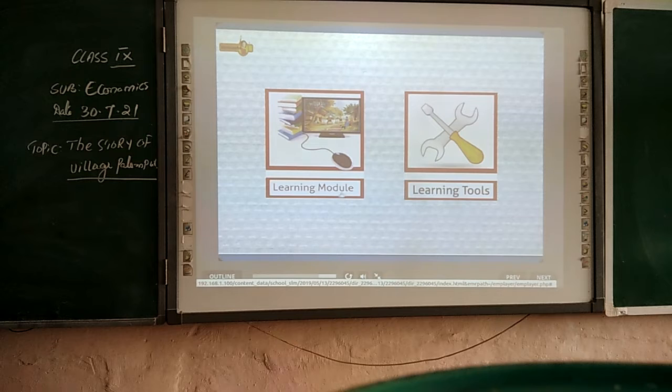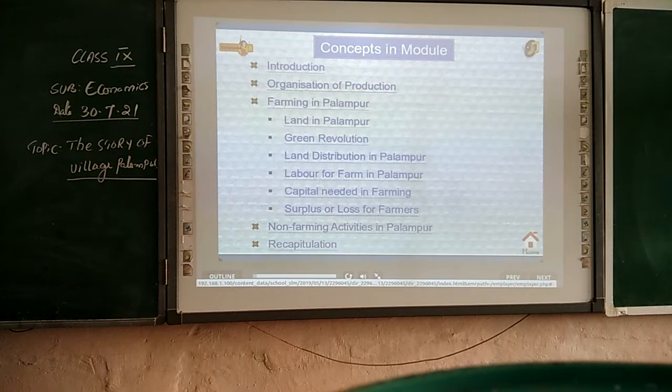There are learning models as well as learning tools. In this module, we will study the following: organization of production, farming in Palampur, land in Palampur, green revolution, land distribution in Palampur, labor for farm in Palampur, capital needed in farming, surplus or loss for farmers, non-farming activities in Palampur.